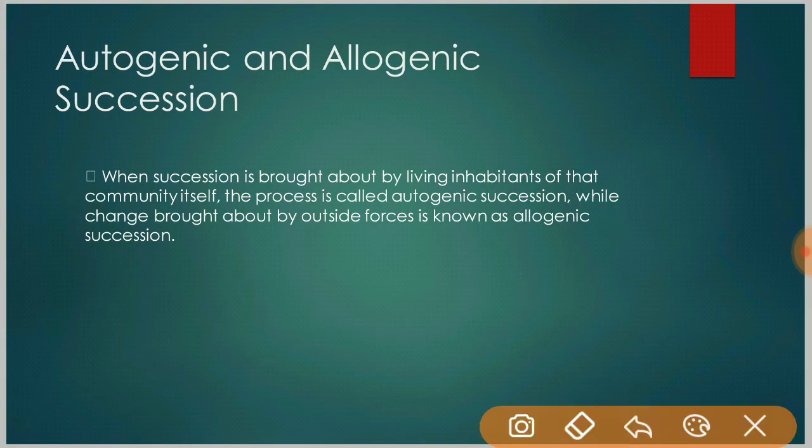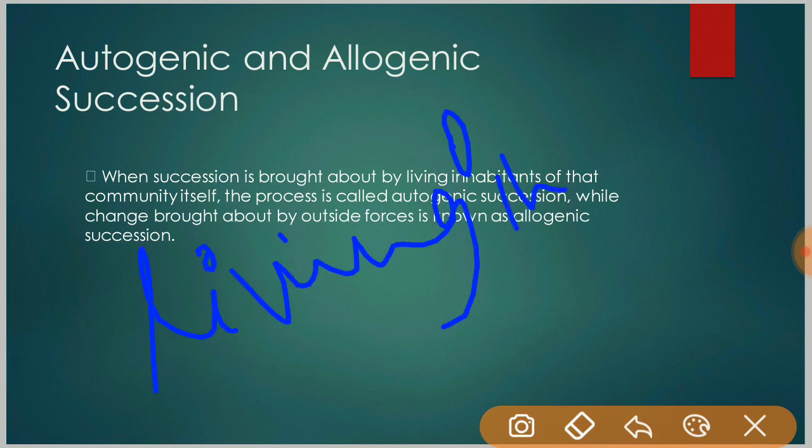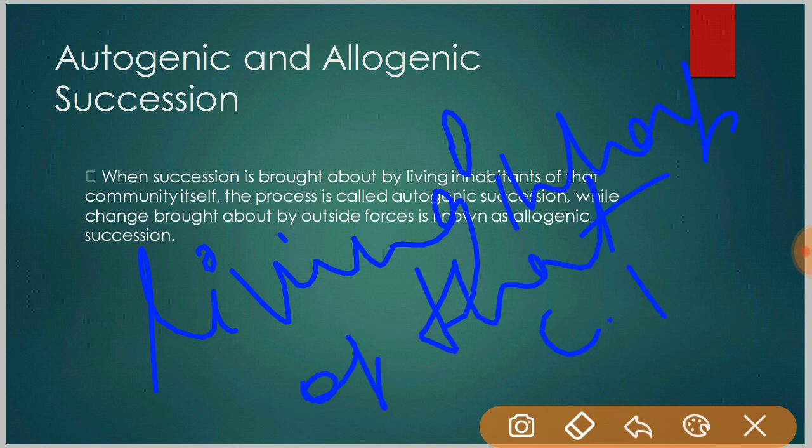So, what is autogenic and allogenic succession? When succession is brought about by living inhabitants of that community itself, the process is known as autogenic succession. And when change is brought about by outside forces, it is known as allogenic succession. Autogenic succession is driven by biotic components, and allogenic is driven by abiotic components.